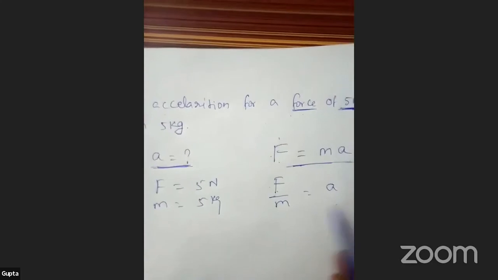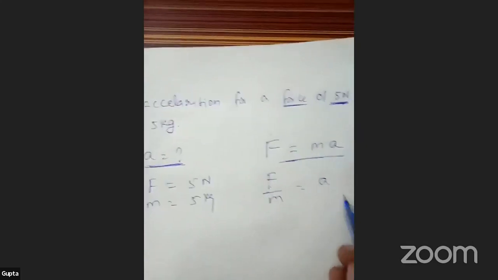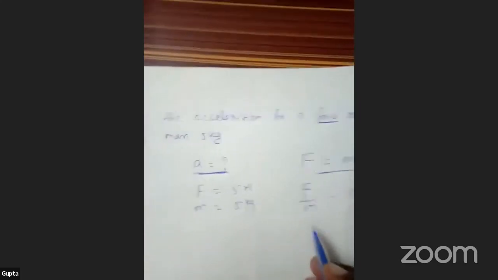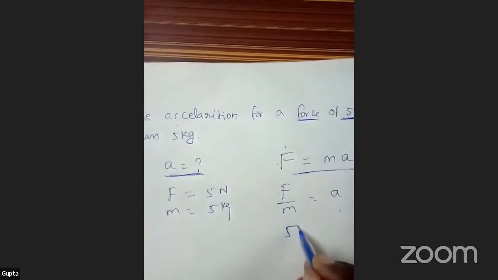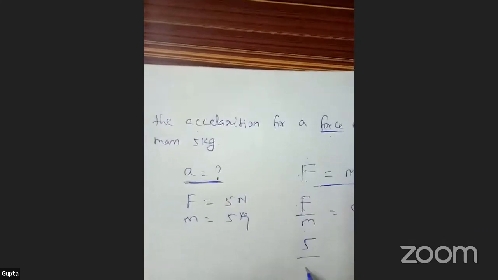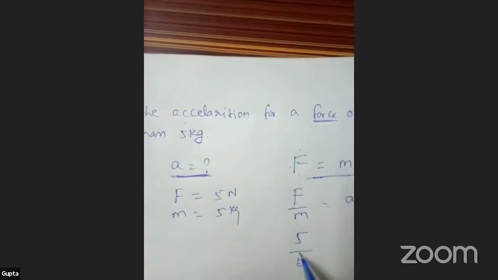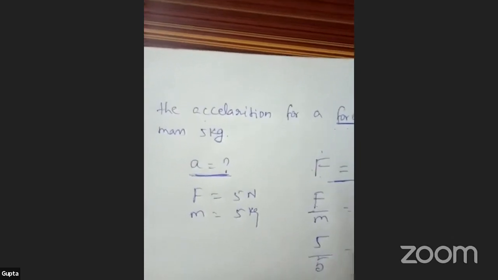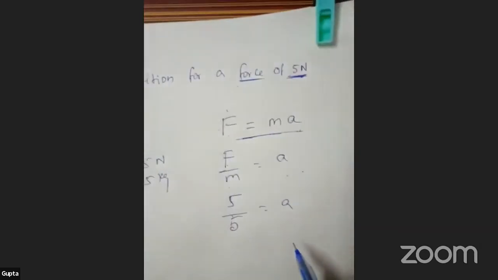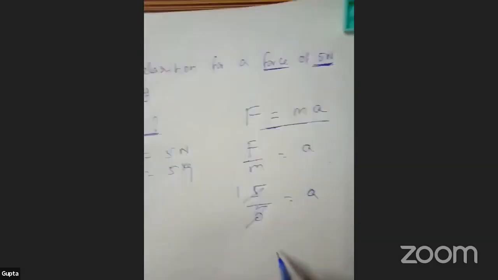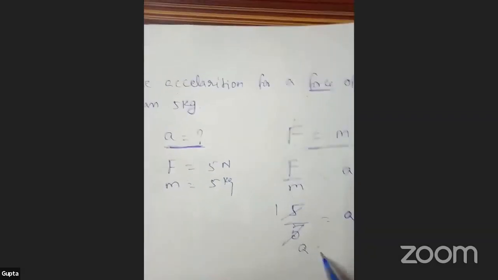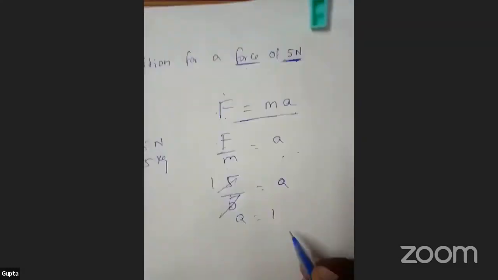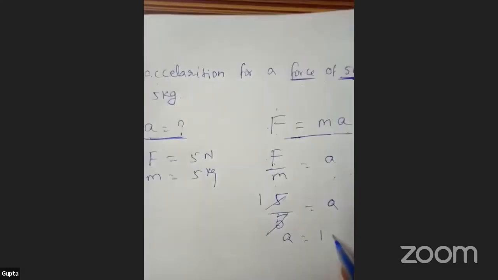What is F here? 5. By what is the mass here? 5. So 5 by 5 equals acceleration, which is 1. A is equal to 1.